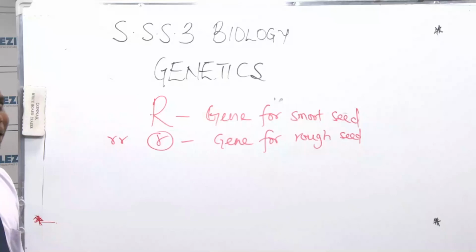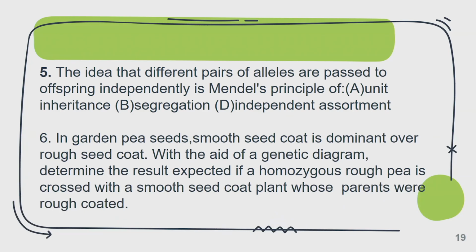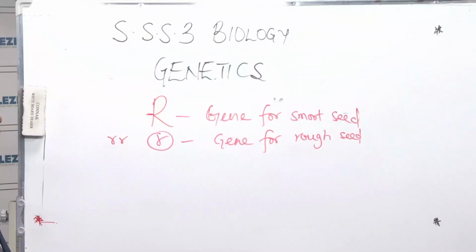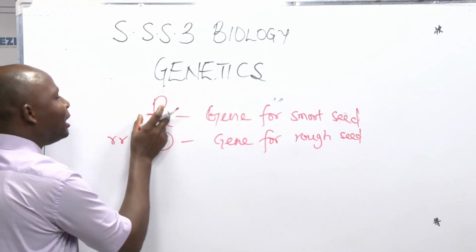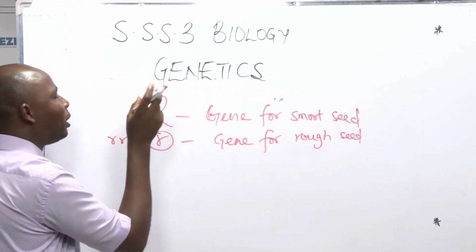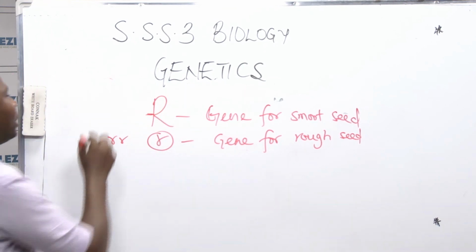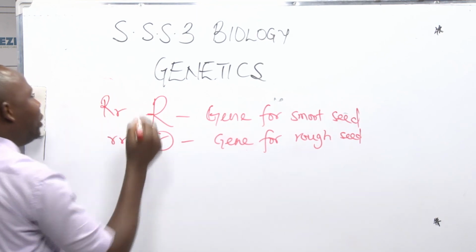Now take note, a smooth seed coat which has, take note of that word, plants whose parents were rough. Now if this one is smooth, but we are told that the parents had rough coats, what that means is that from all indications there will be gene for that rough coat in this seed. So this will be used for its hetero.